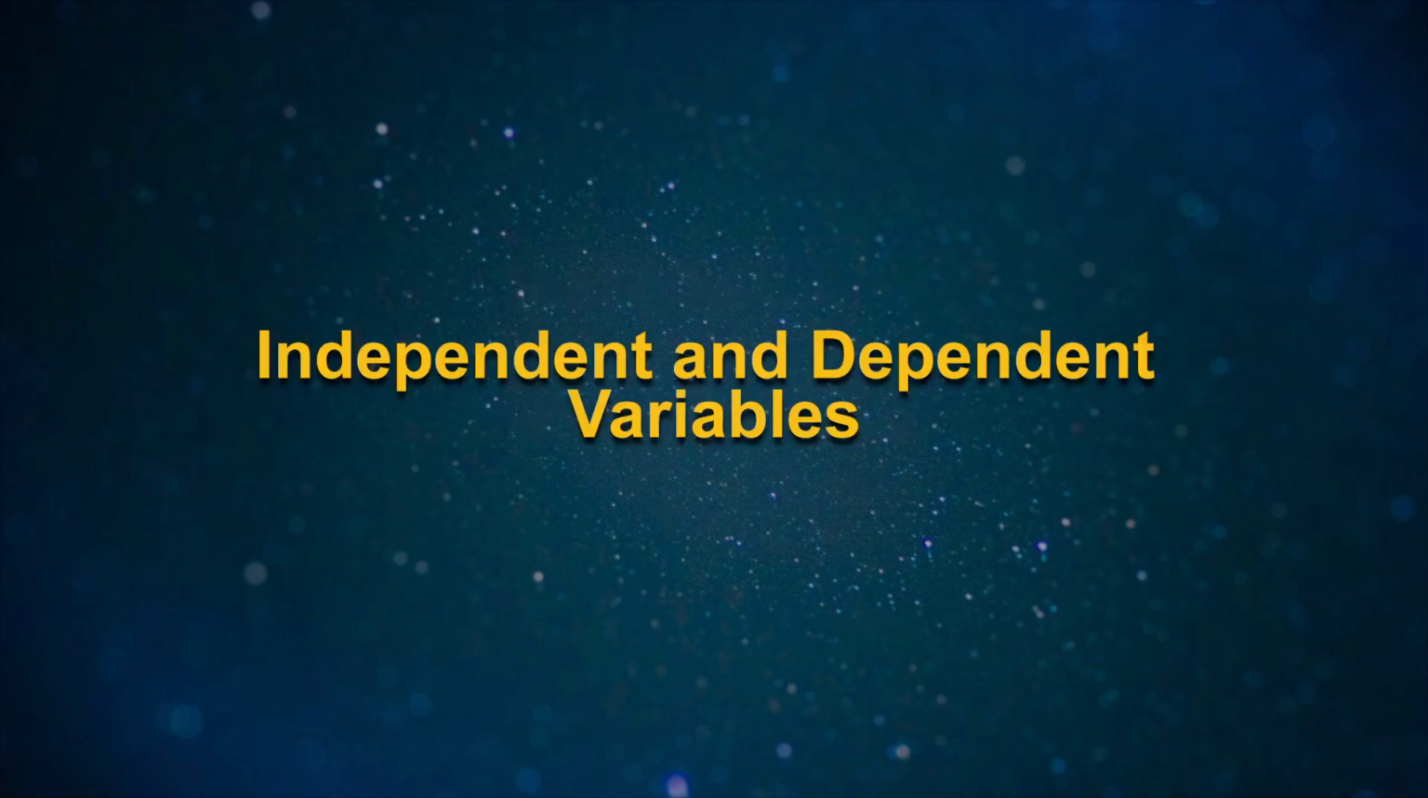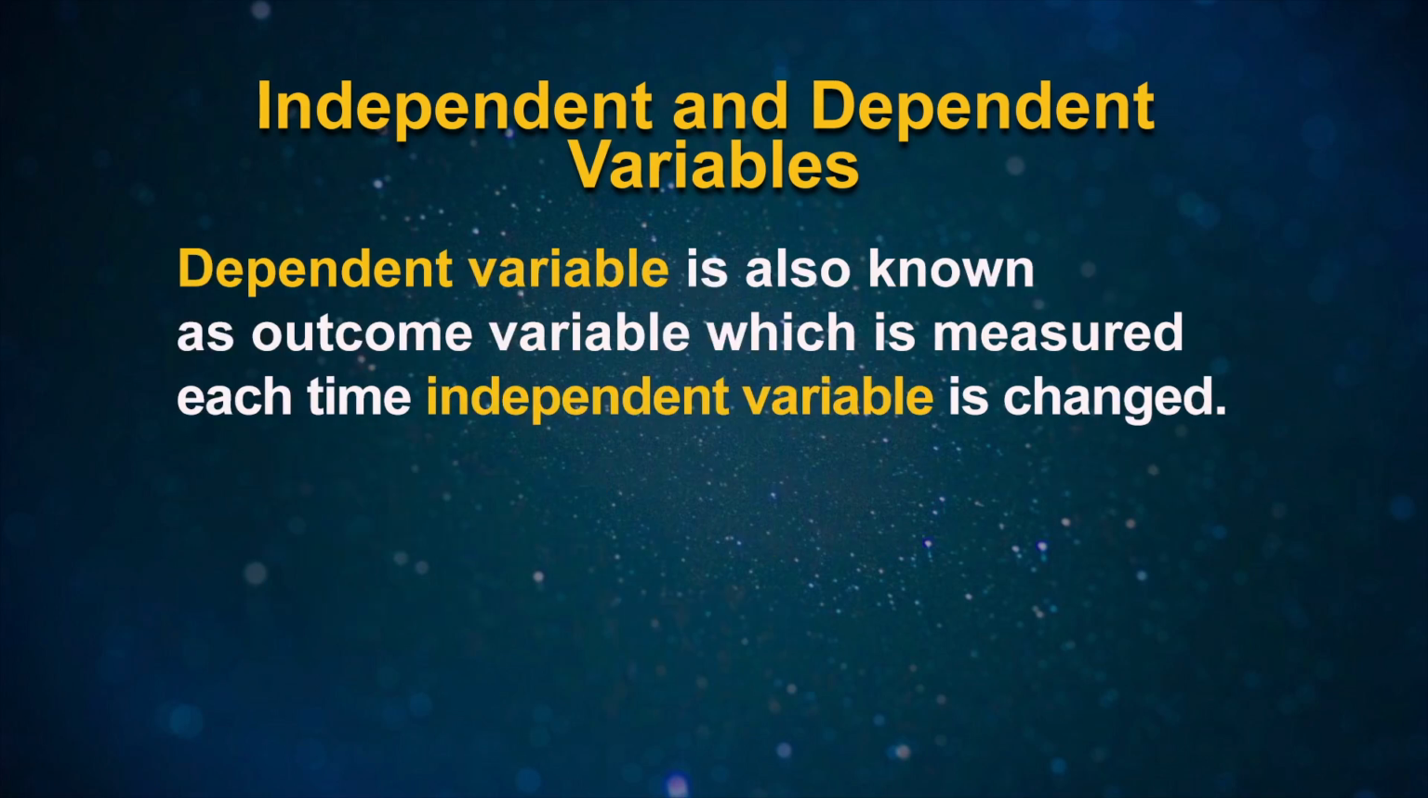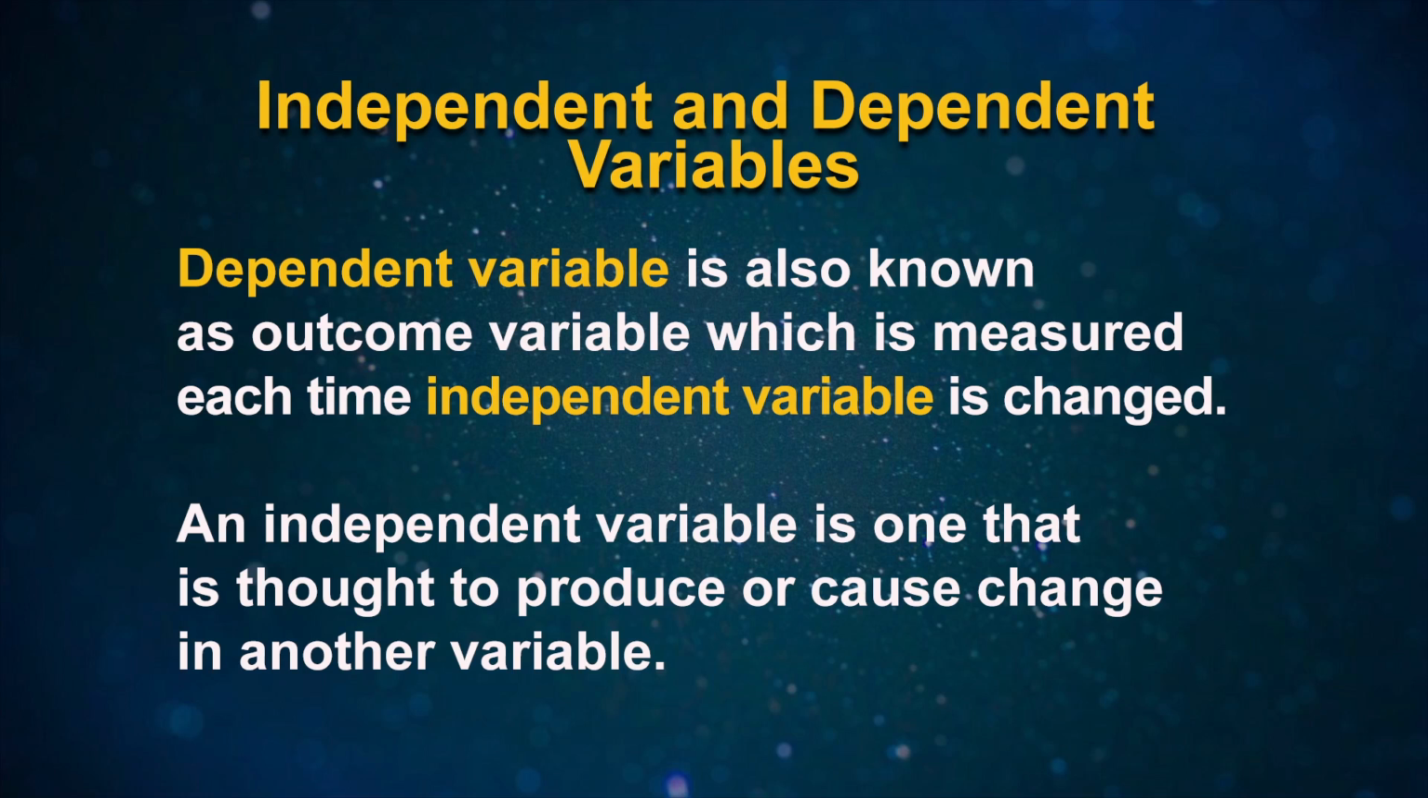Now, let us look into the concept of independent and dependent variables. While an independent variable can take different values and can cause corresponding changes in other variables, a dependent variable can take different values only in response to an independent variable. Dependent variable is also known as outcome variable, which is measured each time the independent variable is changed. In other words, an independent variable is one that is thought to produce or cause change in another variable. That is the reason the latter variable is known as the dependent variable.